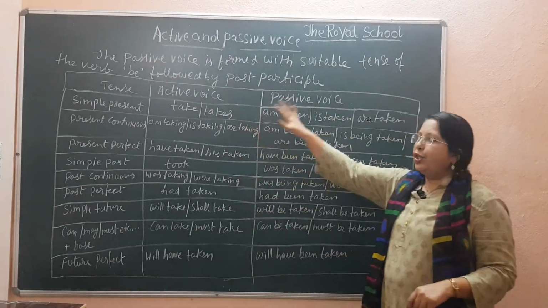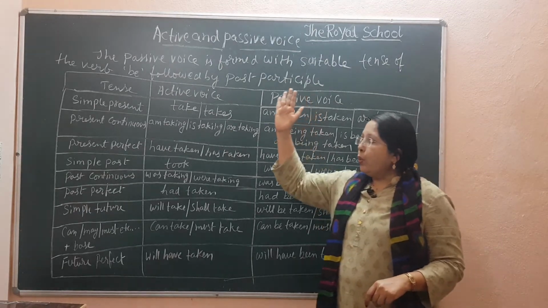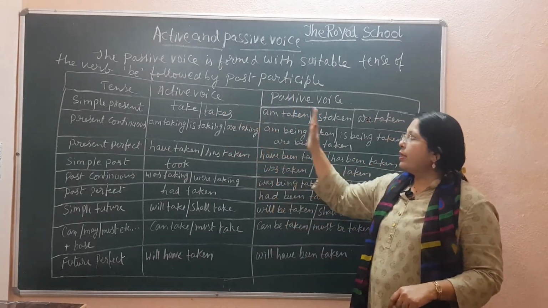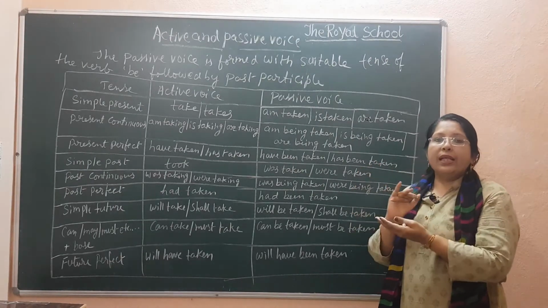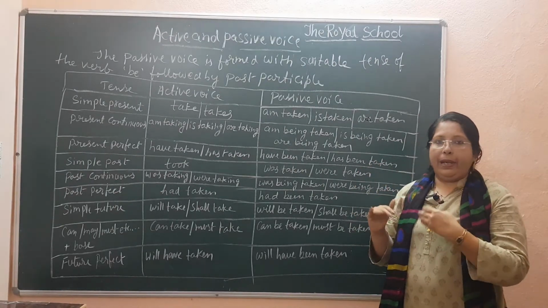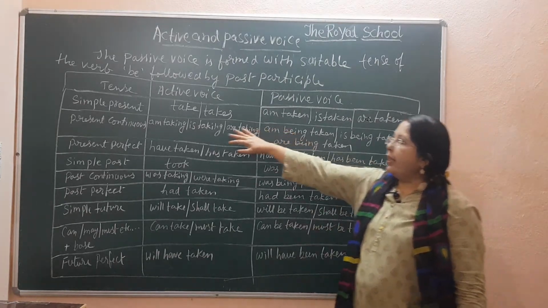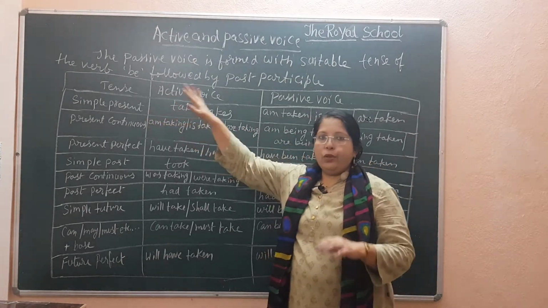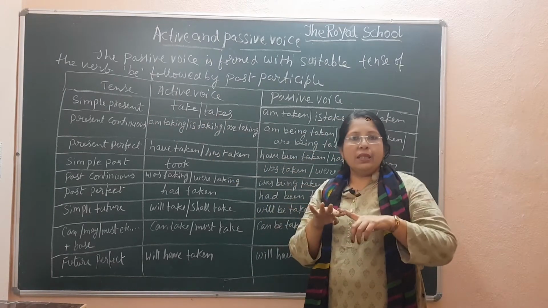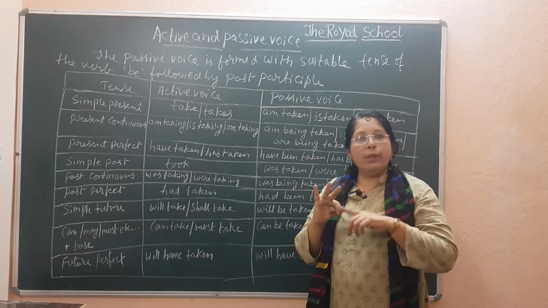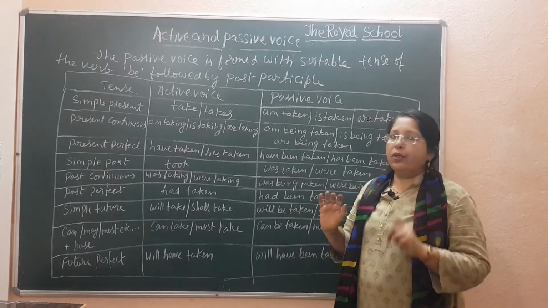Here is a chart where, according to the tense, it becomes very easy to see what important thing you have to convert while changing active into passive, or passive into active. First we will see simple present. As I told you, in tense we are having three tenses. In the first tense we are having four forms: simple present, present continuous, present perfect, and present perfect continuous.